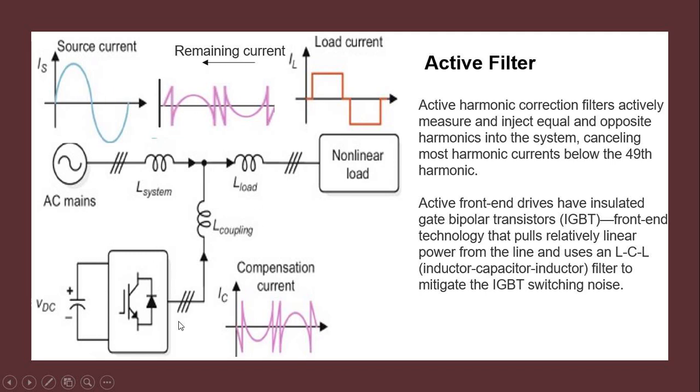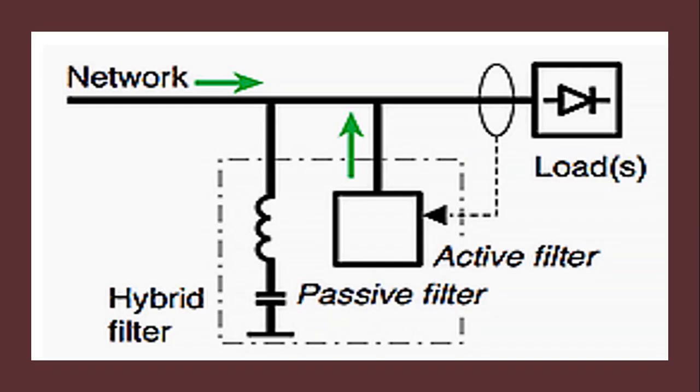But in active filter, here we connect one inverter which produces a current waveform which is just opposite to this remaining current. So when this compensation current flows, and from here the remaining current flows, both are in phase opposition and both cancel together, and your source current is again sinusoidal. So this is the basic principle of active filter.